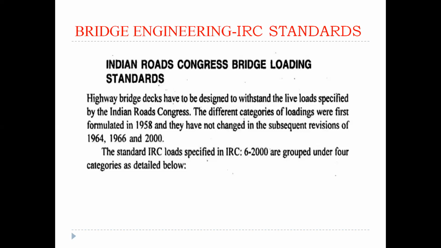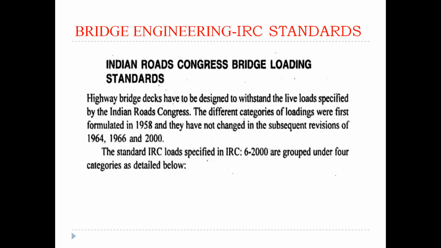Also, mainly in the case of a highway bridge, you have to design for specified different types of live loads. Live load means moving loads. In the Indian Road Congress, the different categories of live loadings were first formulated in 1958, and they have not changed in the subsequent revisions of 1964, 1966 and 2000.